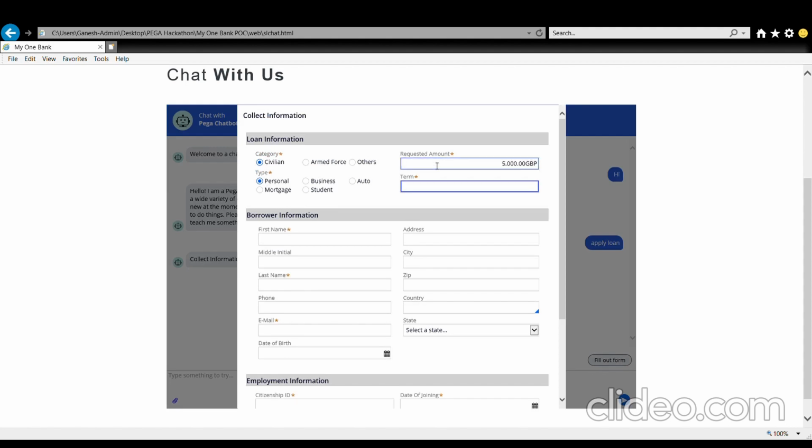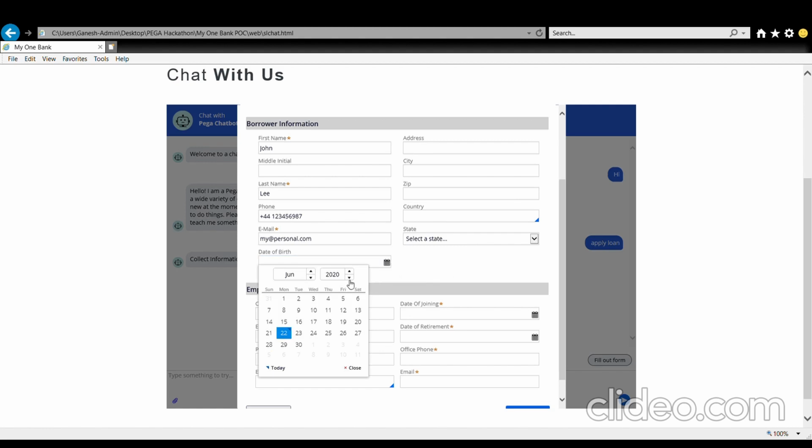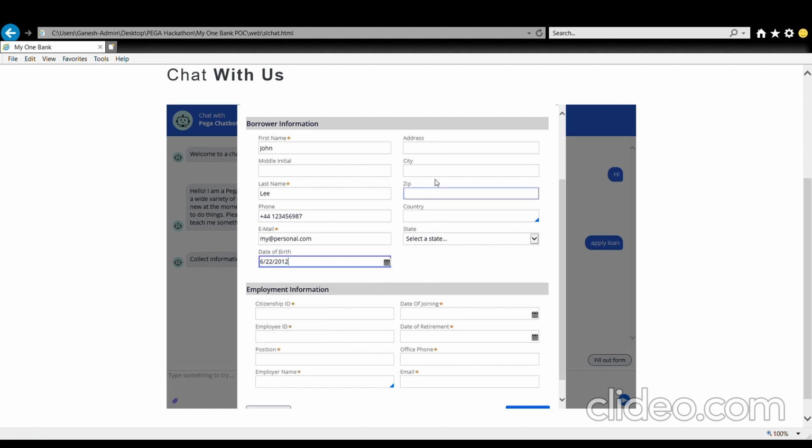Stating the amount, for how many terms, first name, my personal phone number, my personal email address, date of birth, address, zip code, country.